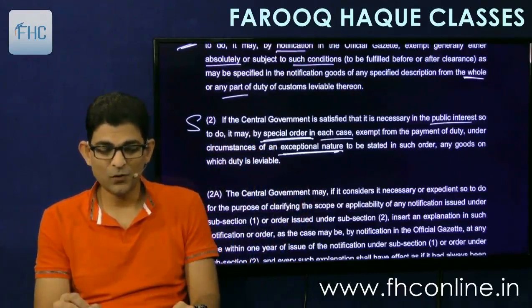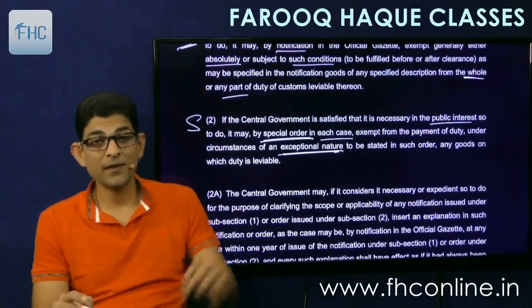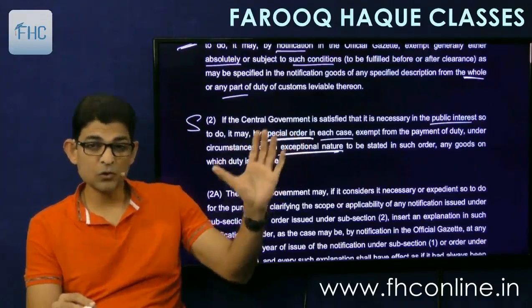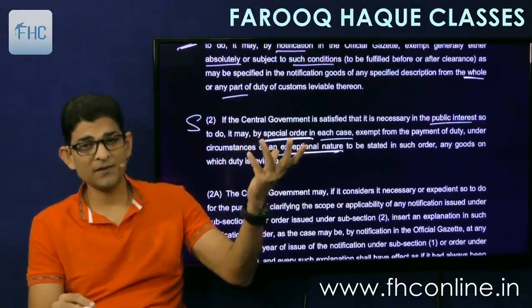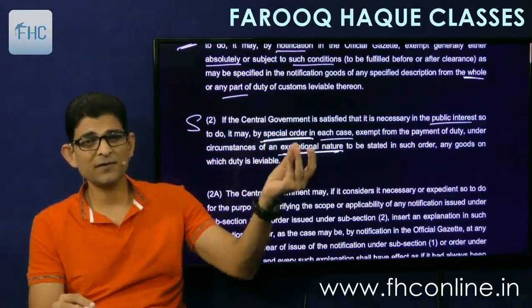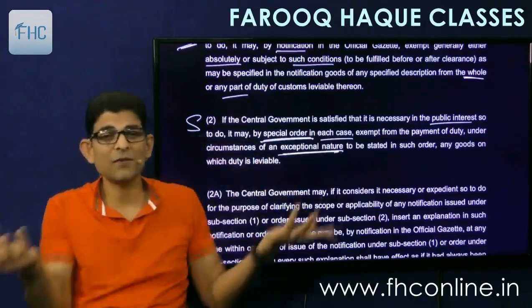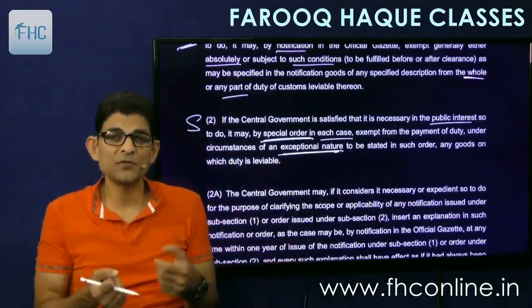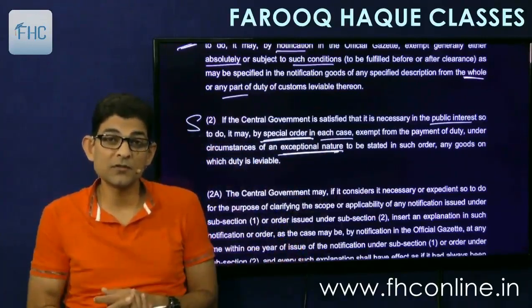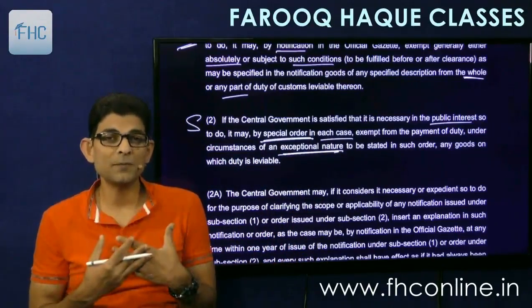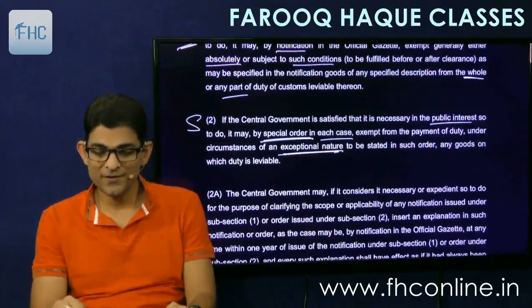Any goods on which the duty is leviable. Now it is not mentioned here, but again this special order can also be absolute or conditional. But if it's a special order, then it normally is absolute. Otherwise, if it is a conditional order, then why will it be given? Why would the government say that if you satisfy these conditions, then we'll give you exemption? No, if they are issuing it to me personally, then obviously it will be absolute. So it's like that.